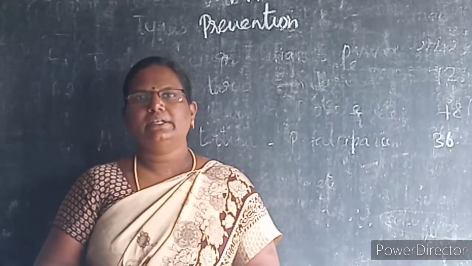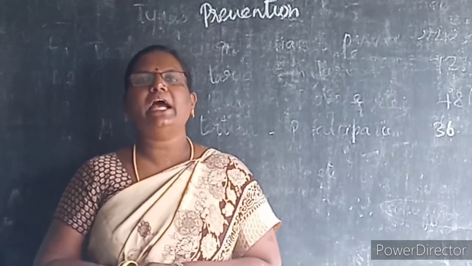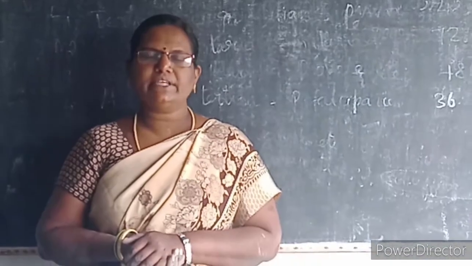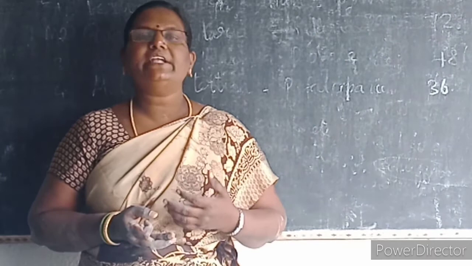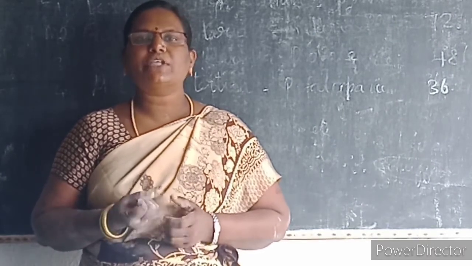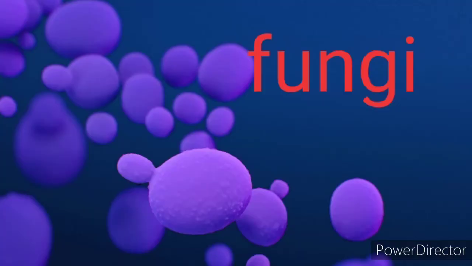Breaking the transmission cycle by killing the insect vector, that is the female Anopheles mosquito. Oil can be sprayed over the water surface because the larva cannot breathe. Then introducing Gambusia fish, which feeds on mosquito larvae. Then spraying Bacillus thuringiensis, which kills mosquito larvae. Then advise people to use mosquito nets and coils to prevent malaria.